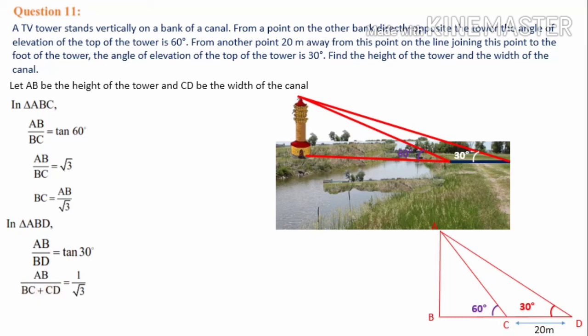Just split it: BC plus CD. Tan 30 value is 1 by root 3. Cross multiply it. BC plus CD is equal to AB into root 3, that is AB root 3.